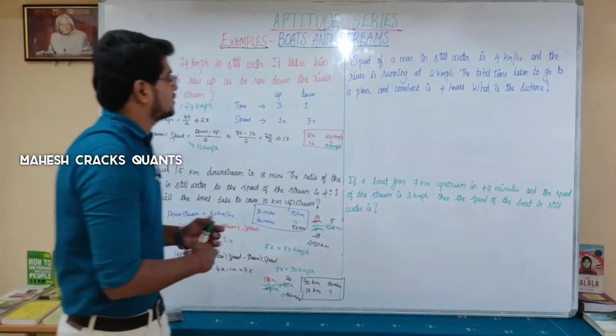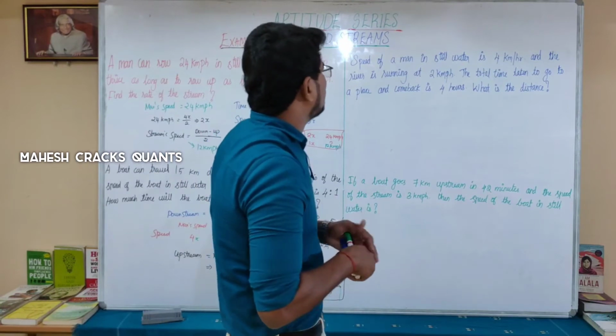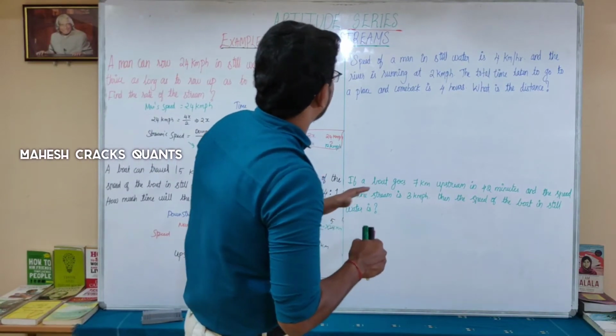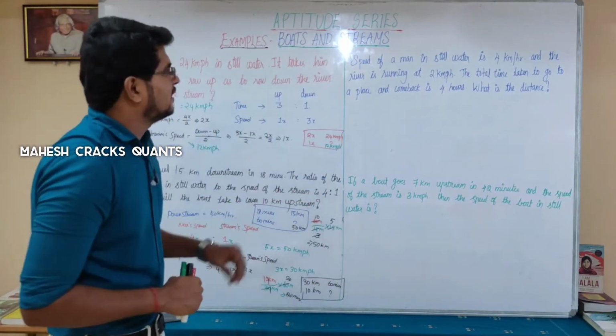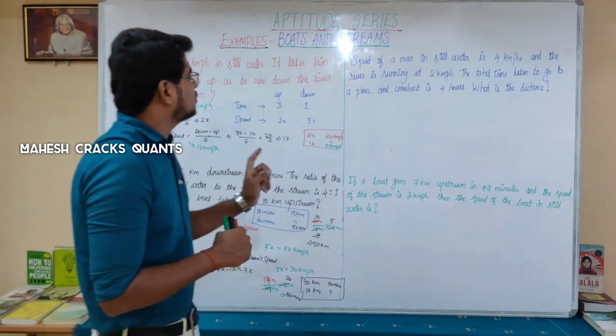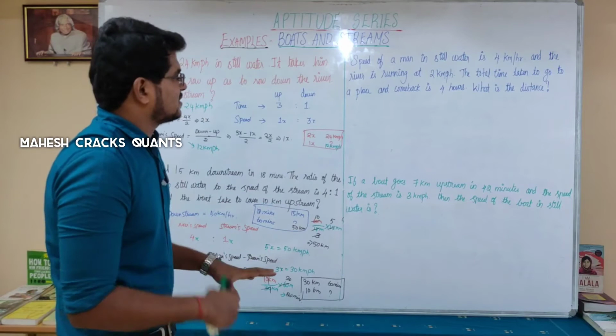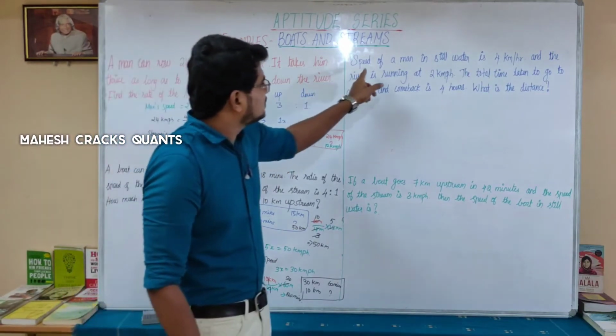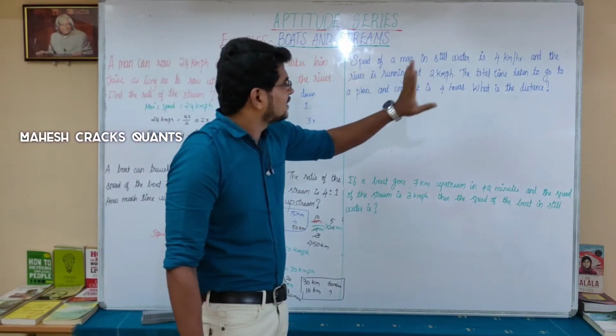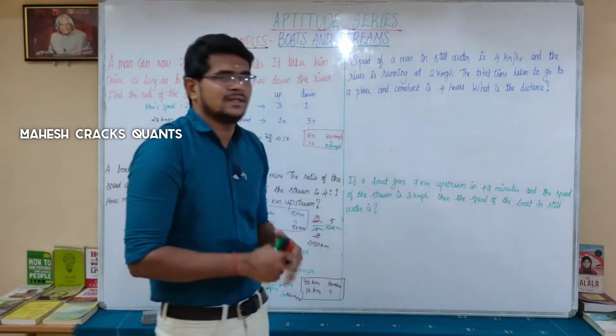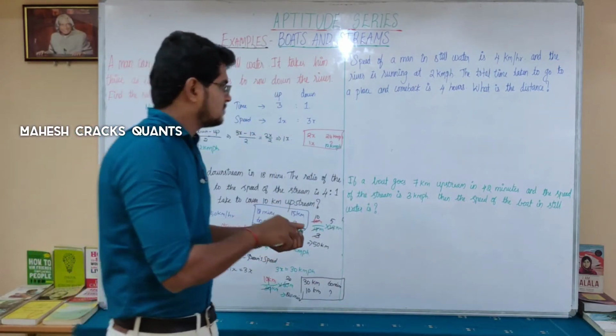Let's move on to the next question. Speed of a man in still water is 4 km per hour and the river is running at 2 km per hour. The total time taken to go to a place and come back is 4 hours. What is the distance? So here we have the speed of this man in still water and then the stream speed.